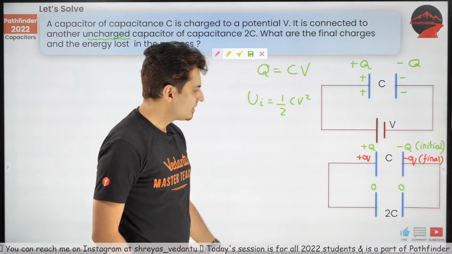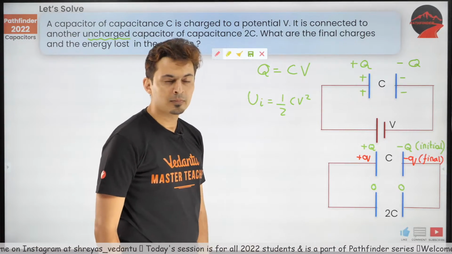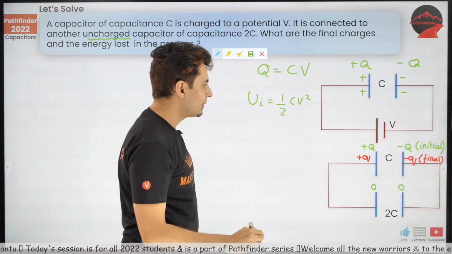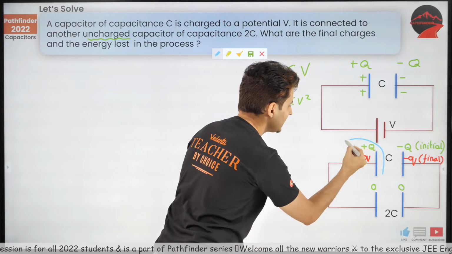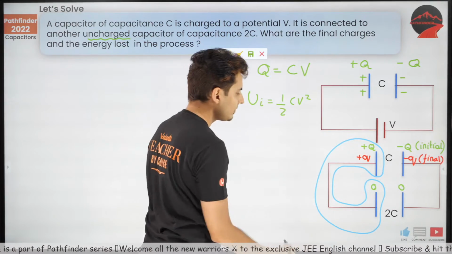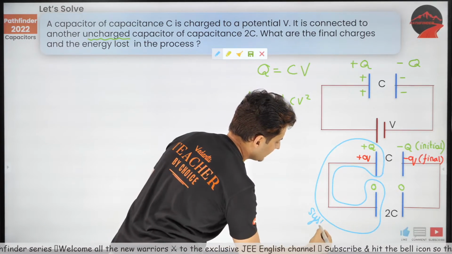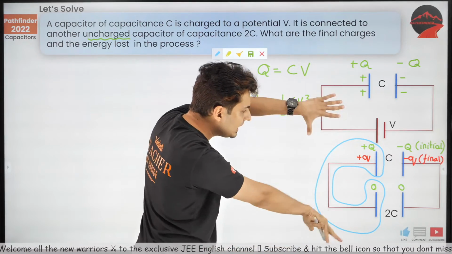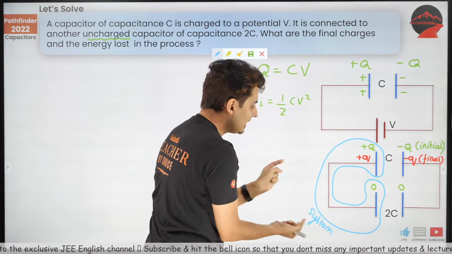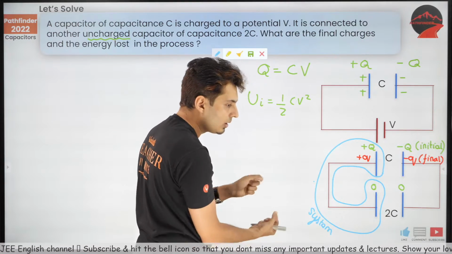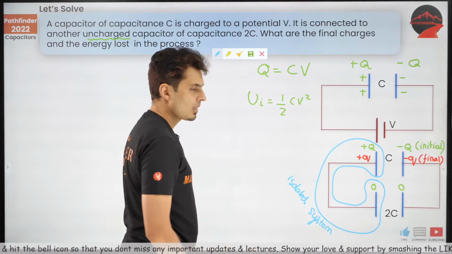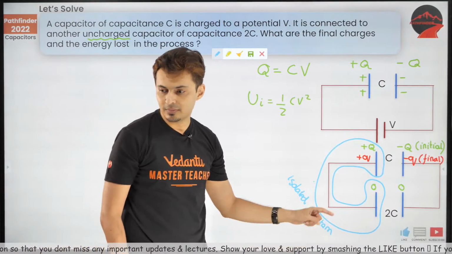Can you guess how much charge will be stored on this plate? I'll tell you how, and it's a very easy guess. Look at this particular system. Tell me one thing. Isn't this system completely separated from other parts of the circuit? Because there is an air gap. There is nothing which can come in, nothing which can go out of the system. Can I say this is an isolated system?